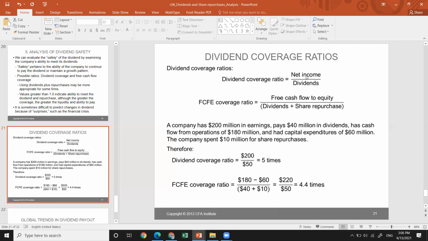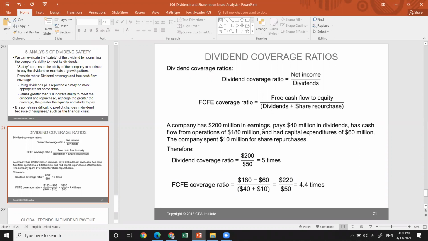The dividend coverage ratio is net income over the dividends. It includes not only the cash dividends, it includes non-cash dividends as well. All forms of dividends are included in this dividend.